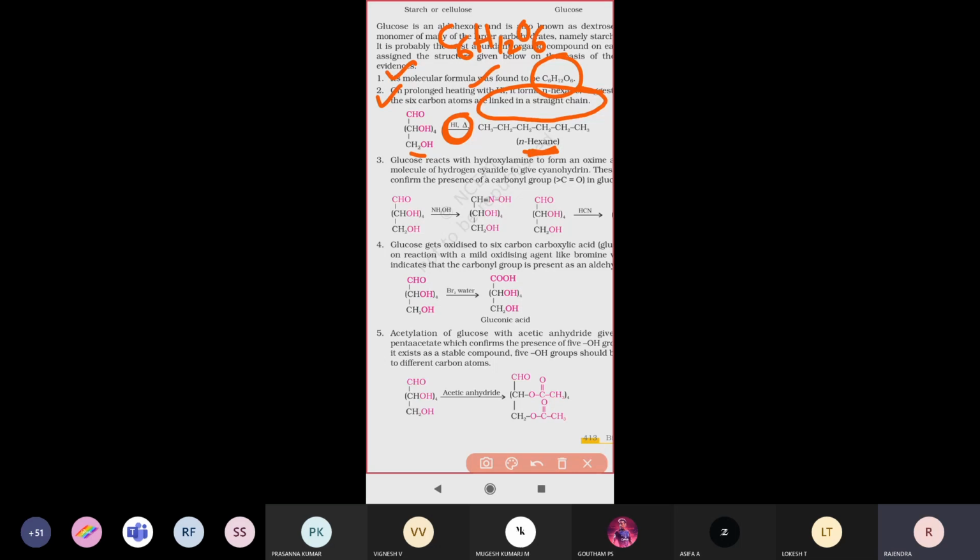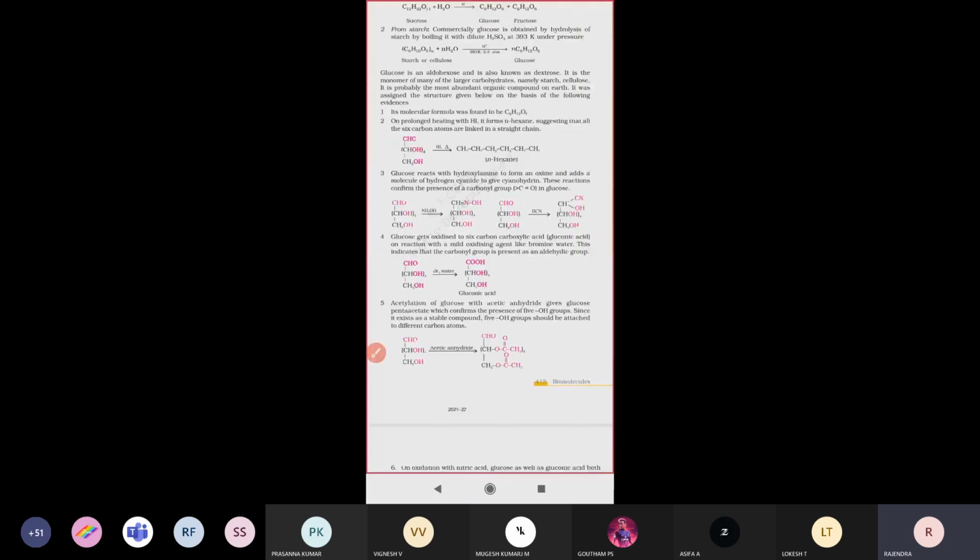NH2OH is nothing but hydroxylamine. So when a glucose molecule reacts with hydroxylamine, an oxime will be forming there.